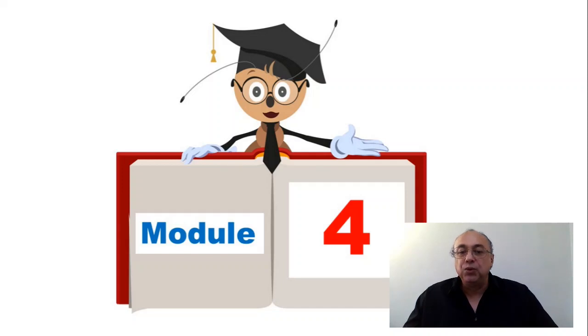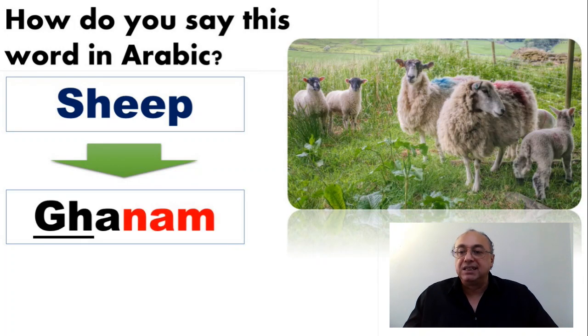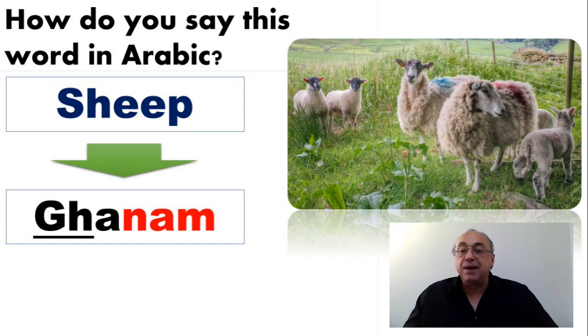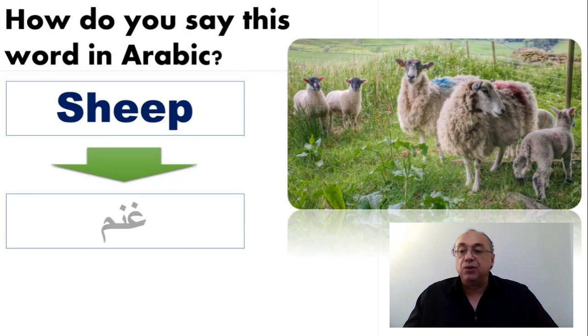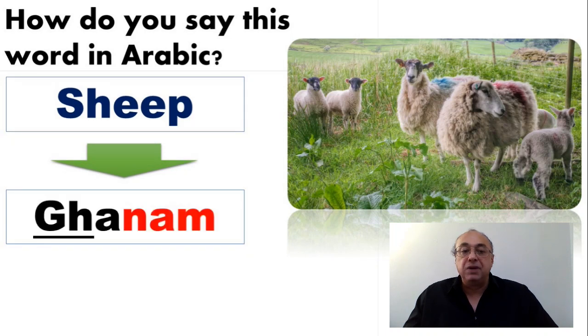Let us now do this module together. How do you say the word sheep in Arabic? There are several words for it, but one of them is غنم. So the word sheep in Arabic means غنم, and this is how it is written in Arabic. Say it again. Sheep means غنم.